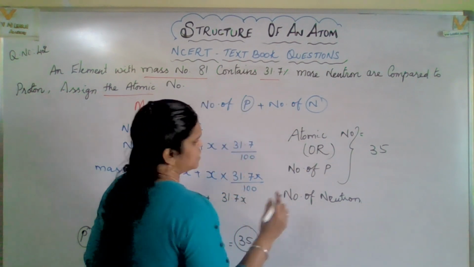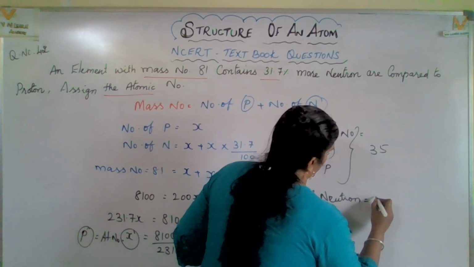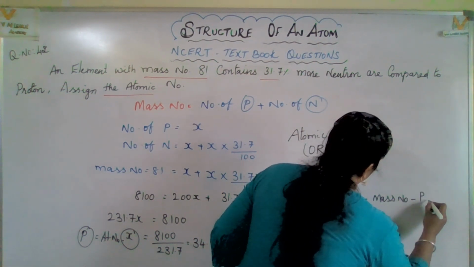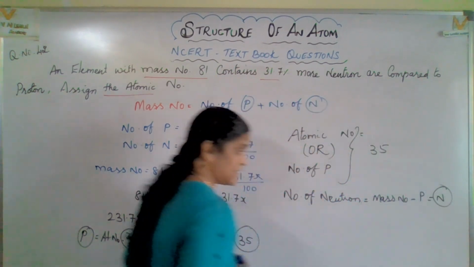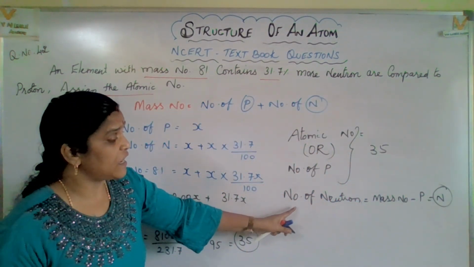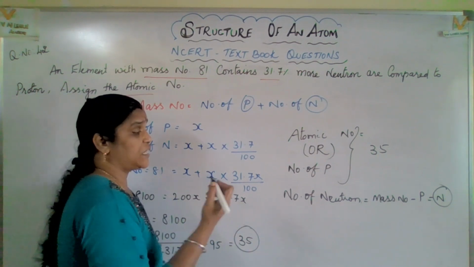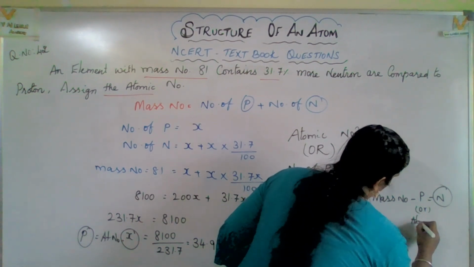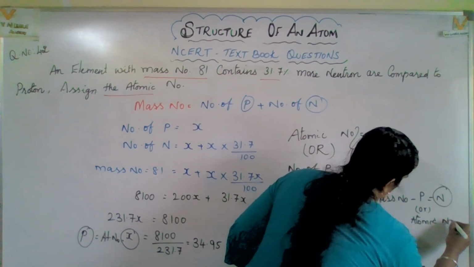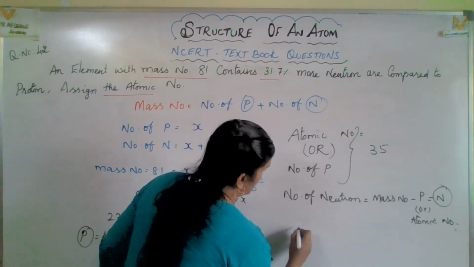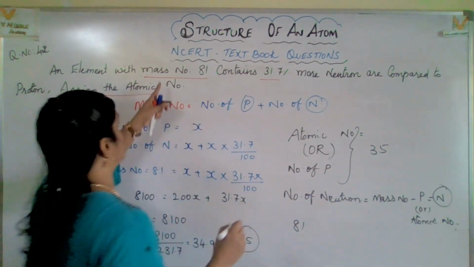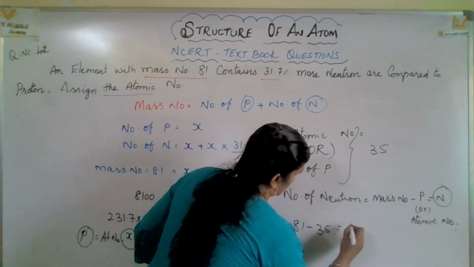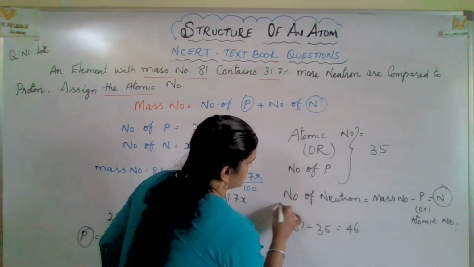How can you calculate the number of neutrons? Mass number minus proton number, you will get the neutron value. That is the formula, no? That means mass number minus atomic number. Atomic number is 35. Mass number is 81, which is provided in this sum. So 81 minus 35, you are getting 46. So 46 is the number of neutrons.